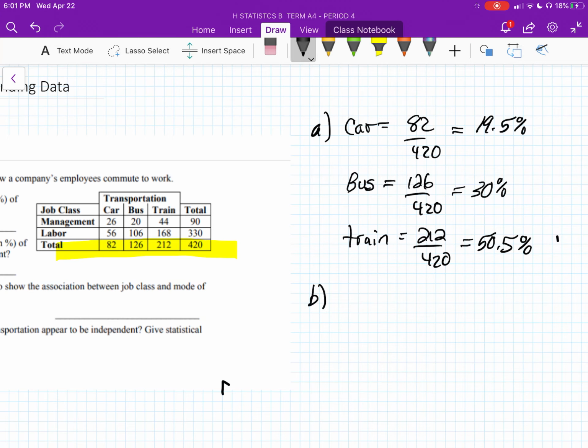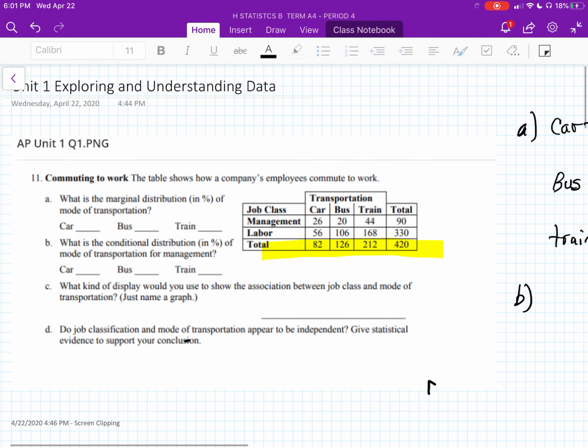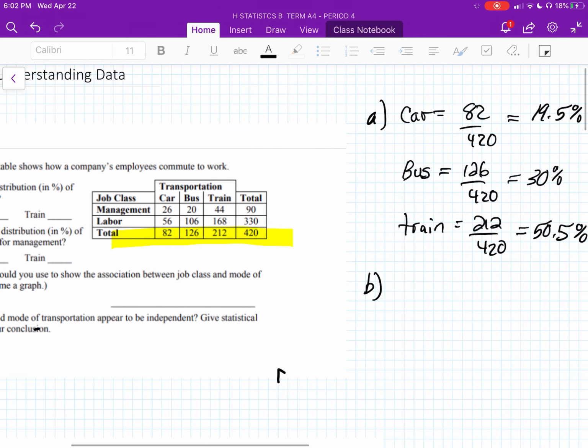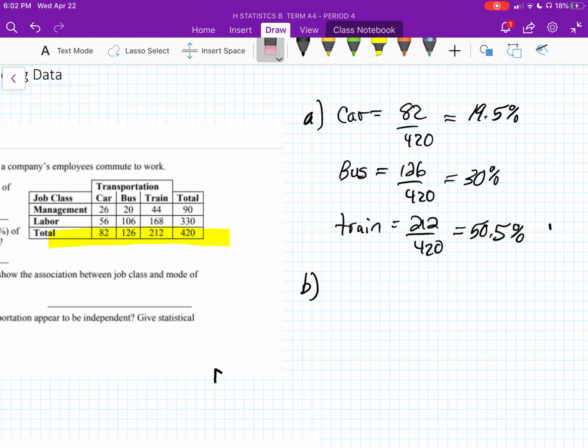If we go on to question B, it asks you, what is the conditional distribution? So they're adding a condition there, and the condition is management, right? Which means we're going to start working with this inside part of the table. So we get rid of the margins, and we're just going to go to the inside part. So we're going to look at management only.